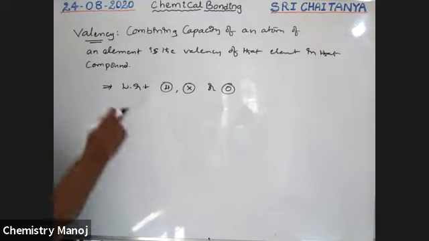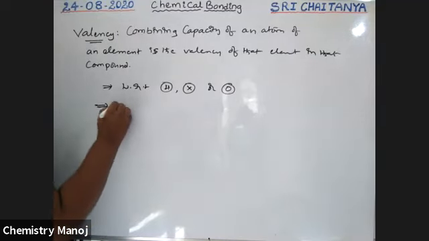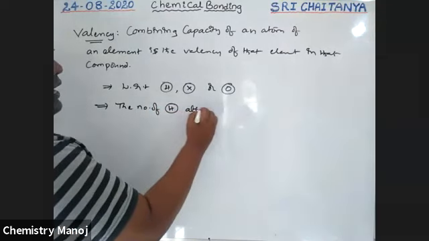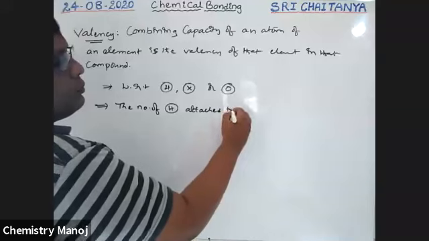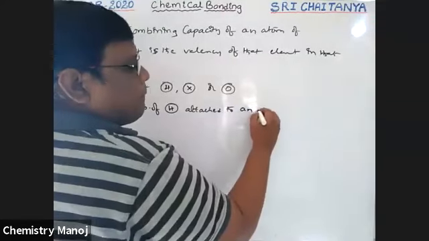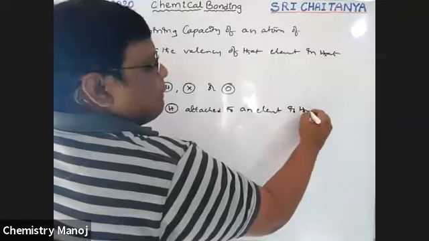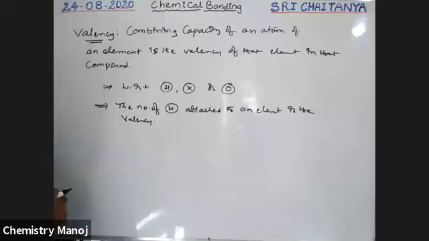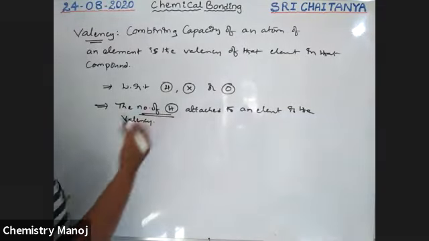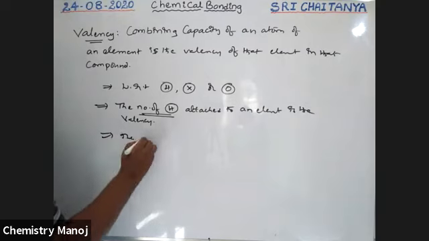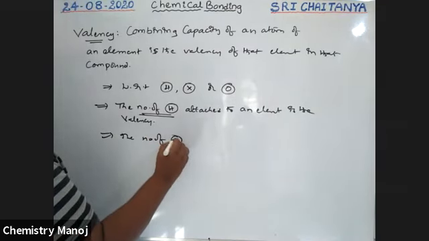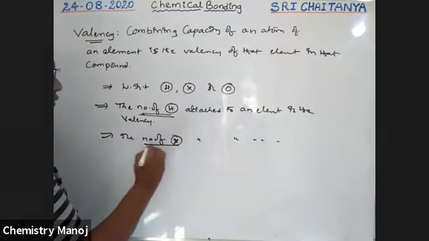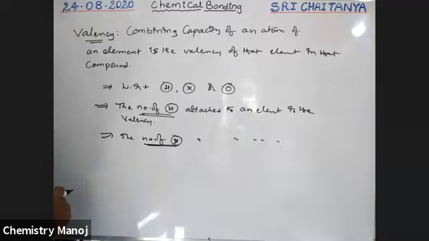So what is this hydrogen? The number of hydrogens attached to an element is the valency. Similarly, the number of halogens attached to the element is the valency.